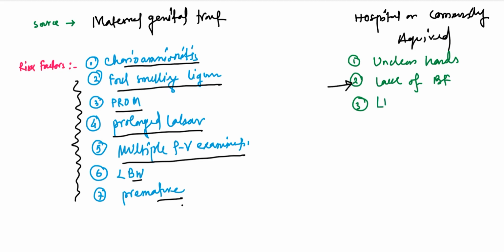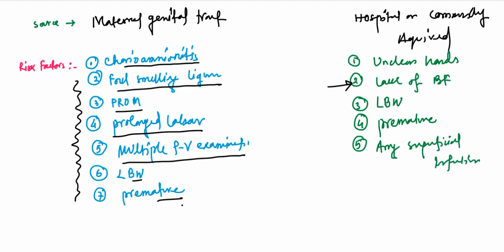Again, low birth weight and prematurity are risk factors for late onset neonatal sepsis also. And one more thing, any superficial infection can progress to neonatal sepsis. Okay, so we discussed the risk factors for both early onset and late onset neonatal sepsis.